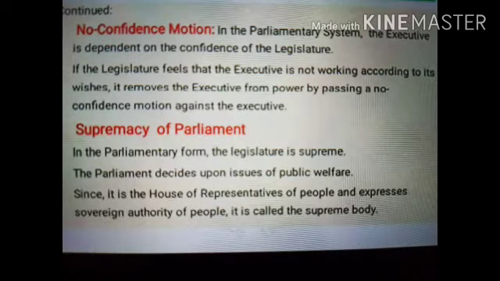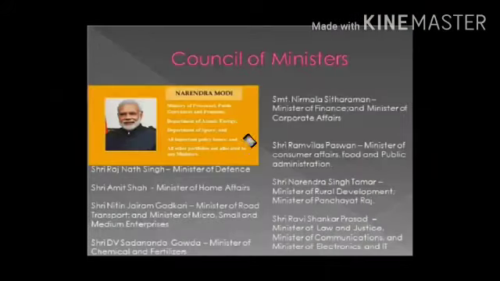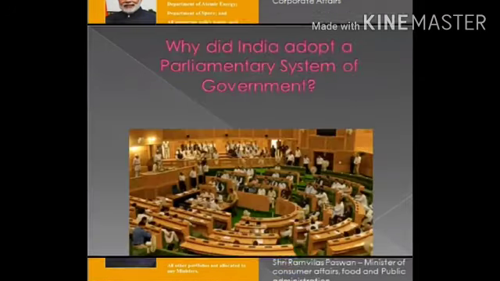Now, in the parliamentary form of government, the legislature is a supreme institution. The parliament decides upon issues of public welfare. Since it is the House of Representatives of the people and expresses the sovereign authority of the people, it is called the supreme body. Now, students, for your reference, I have given here names of ministers according to their functions or the states. You can go through this picture and understand it.